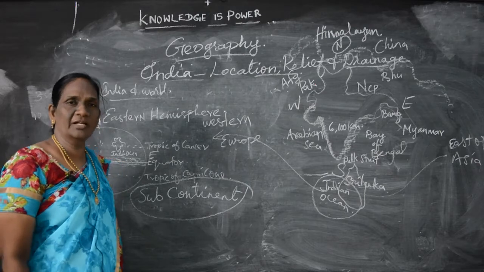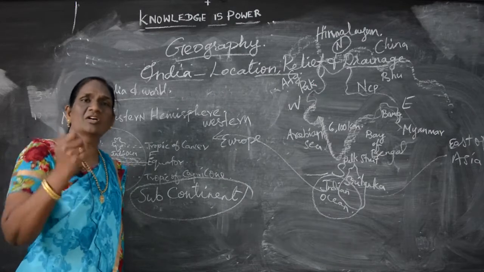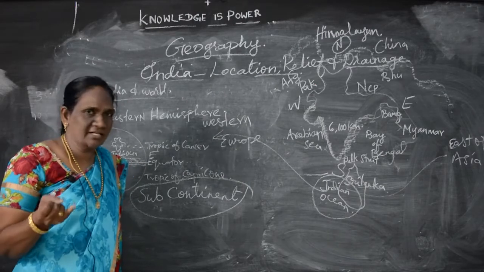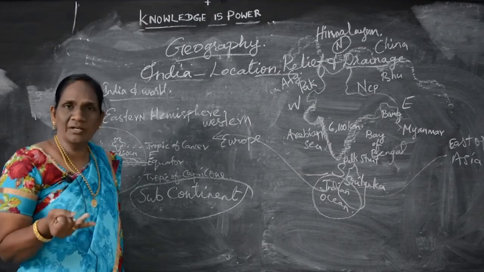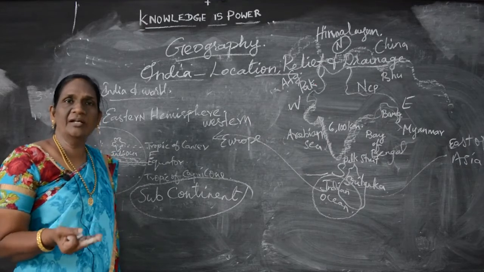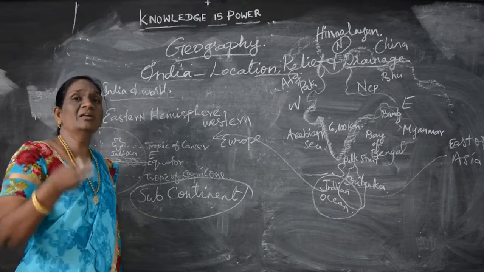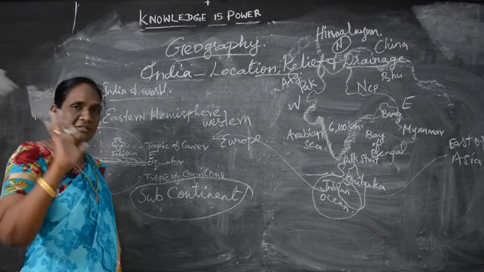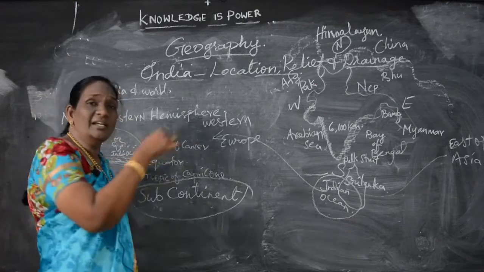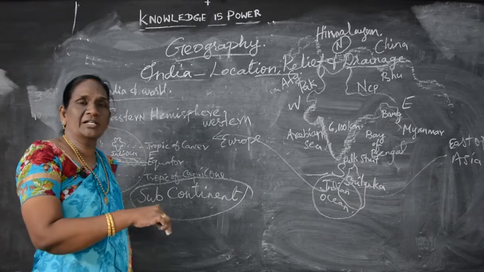Can you follow then? What are the continents you say? Asia is a continent, Europe is a continent, America is a continent, Australia is a continent, Africa is a continent. So there are 5 continents in the world that you all know, and India is called a subcontinent.